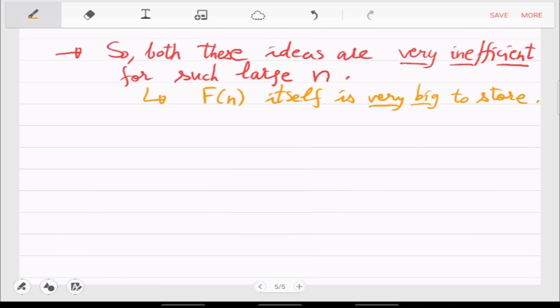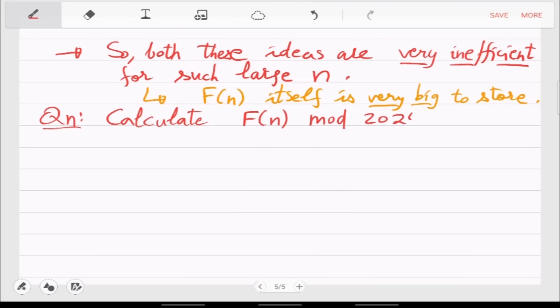So a related question can be asked: what about calculating just a signature of this Fn? So let's ask Fn mod 2024. Okay, so this will be a small answer, because modulo 2024 means that you divide by 2024 and give the remainder. So the remainder possibilities are only 0, 1, 2 up to 2023. So there are very few possibilities, so the answer is very small. So there is no problem with storage.